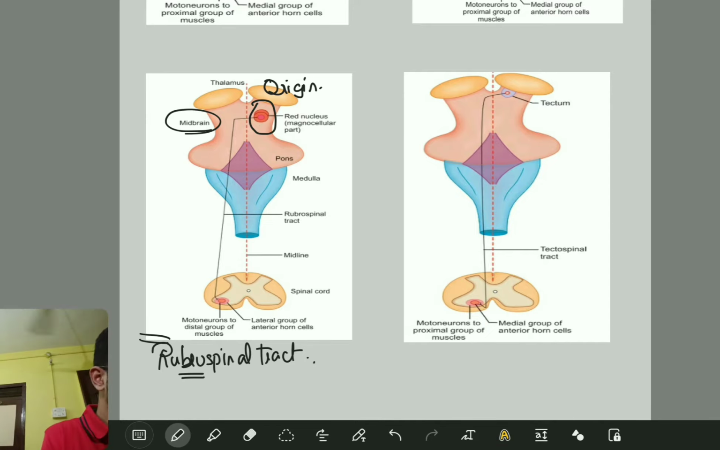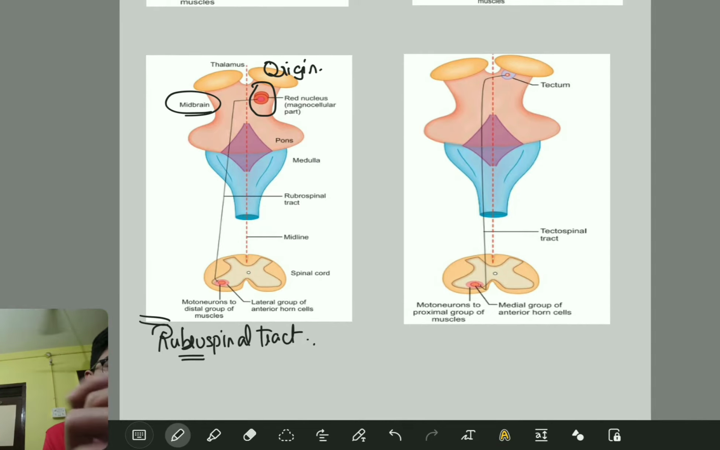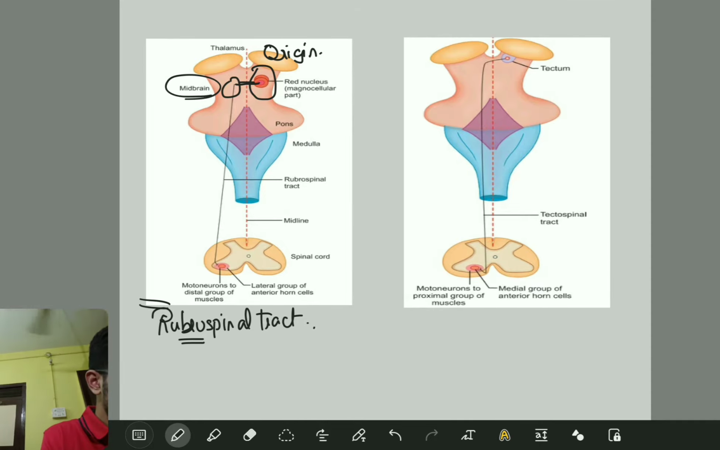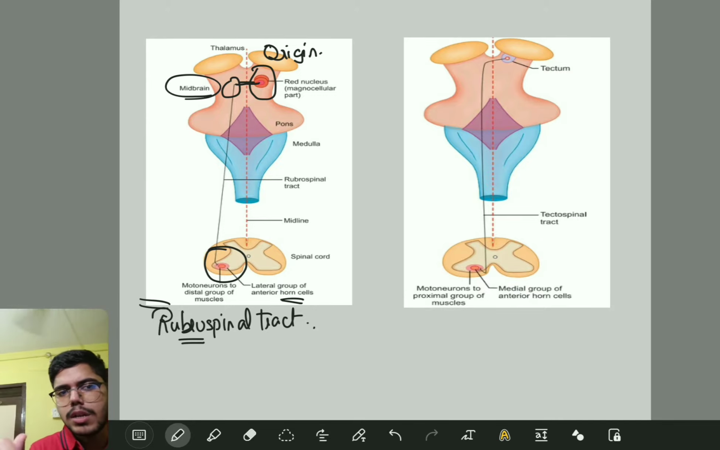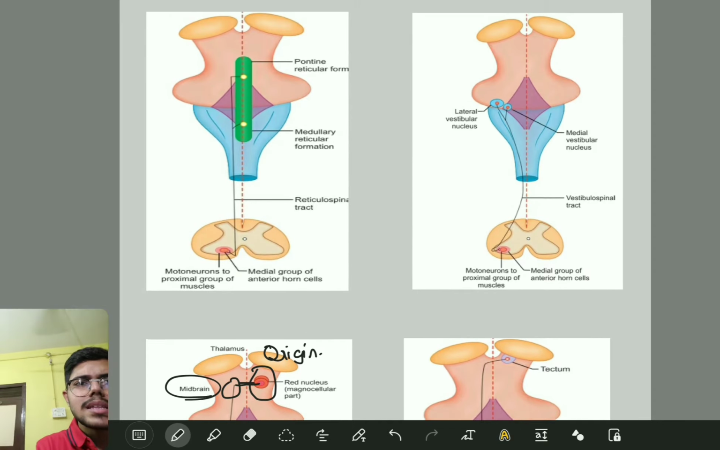Now this course, if you see, these fibers are going to move to the opposite side, right? Can you see here? They are decussating to the opposite side, and they are going to terminate in the lateral group of the motor neurons. Can you see here? The lateral group of the motor neurons, they are going to terminate. So if you see a red nucleus, can you see any other red nucleus here?